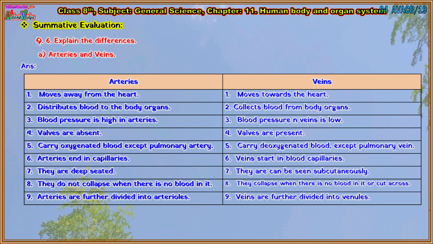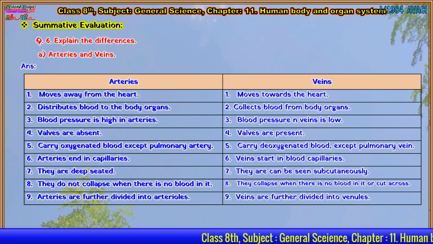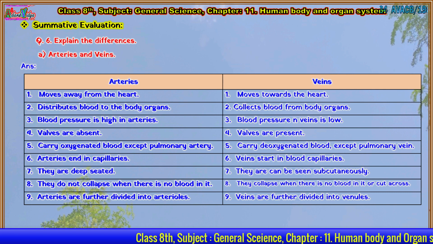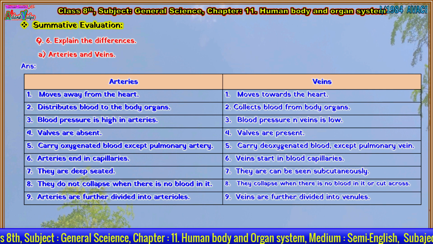Now, arteries, 7. They are deep-seated. And veins, 7. They can be seen subcutaneously. Next, arteries, 8. They do not collapse when there is no blood in them. And veins, 8. They collapse when there is no blood in them or when cut across. Last point, arteries, 9. Arteries are further divided into arterioles. And veins, 9. Veins are further divided into venules.